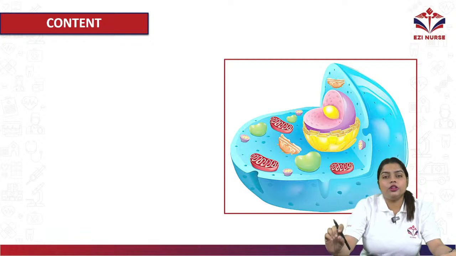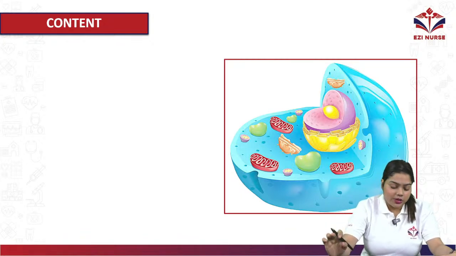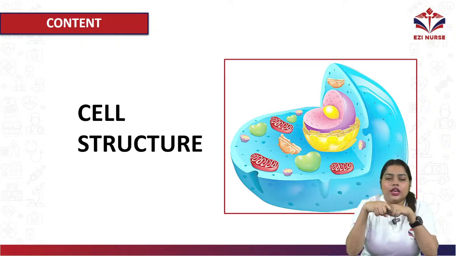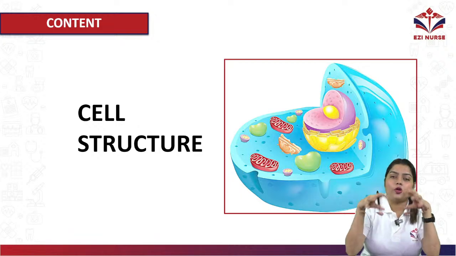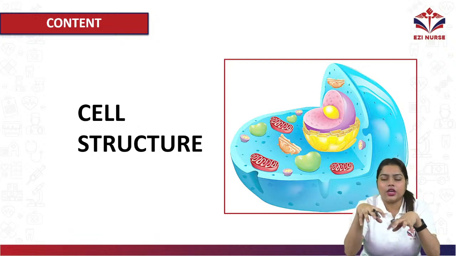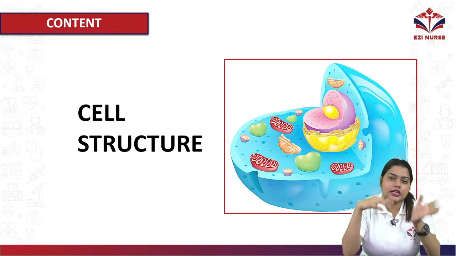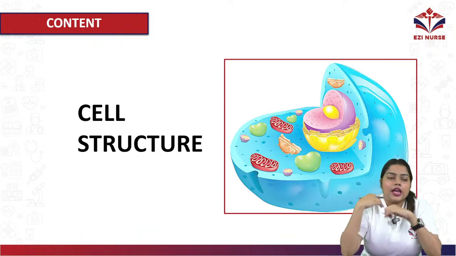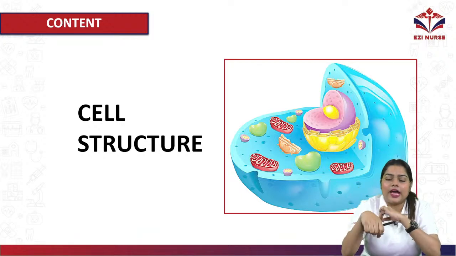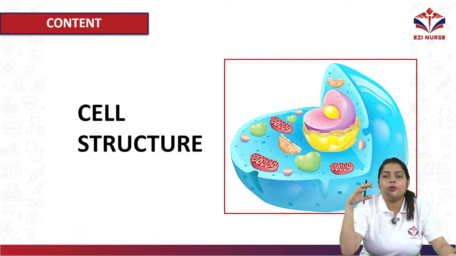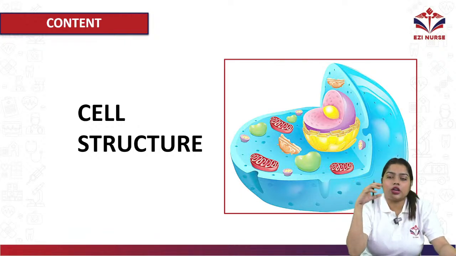First we will learn about the cell. A cell is the most singular unit of our body or of any organism. The cell is the smallest unit of any living organism. It can be any animal, any plant, or any human being. To know about the cell, we have to know about the structure of a cell.